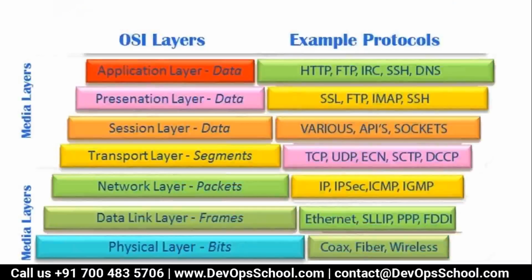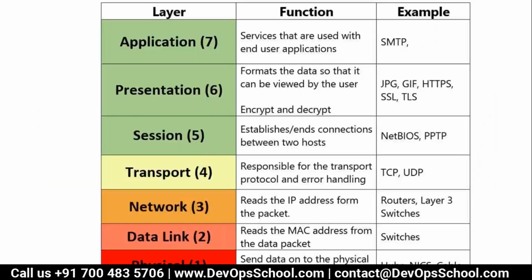Now, which protocols work on which layers? Just look at L2 and L3, guys. On L2 you have Ethernet, SLIP, PPP, and FDDI protocols. On L3 we have packets and IP, IPsec, ICMP, and IGMP. These are the protocols that work on these layers. Now some of the functions. L2 reads the MAC address from the data packet, and examples are switches. Networking switches, which you might have studied, work on the data link layer. L3 reads the IP address from the packet, and examples are routers, layer 3 switches and so on.